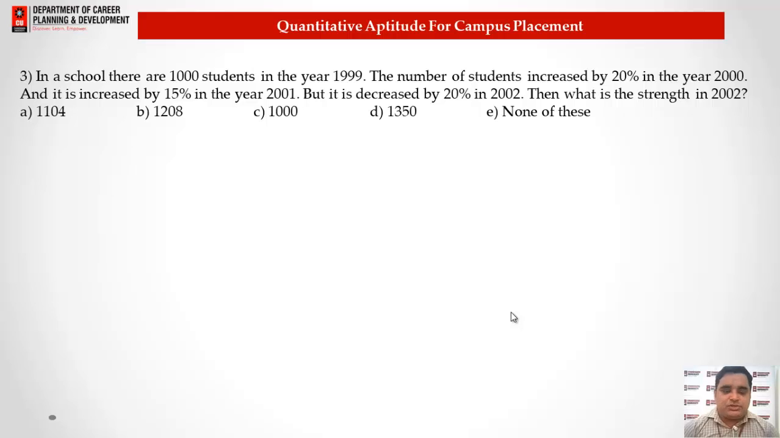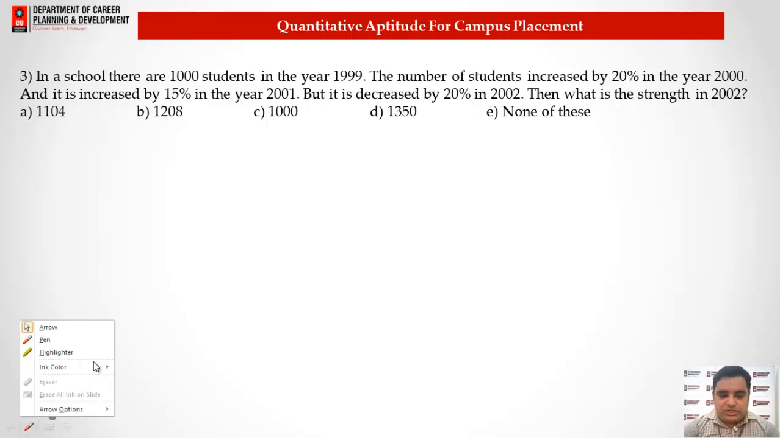Now the next one, we have question number 3. In a school there are 1000 students. In the year 1999, the number of students increased by 20% in the year 2000, and increased by 15% in the year 2001, but it decreased by 20% in 2002. So what is the strength of the students in 2002?